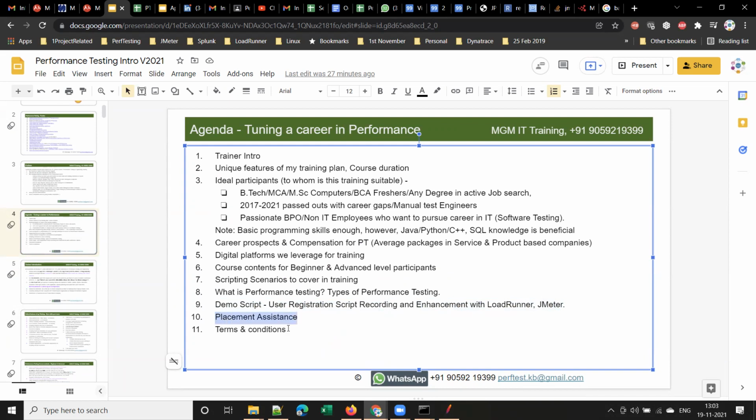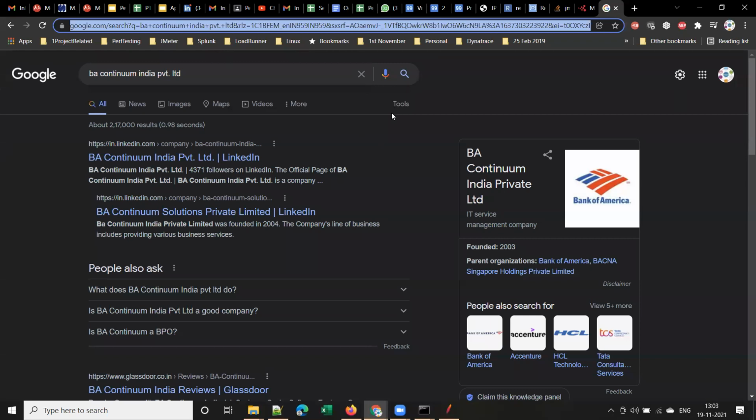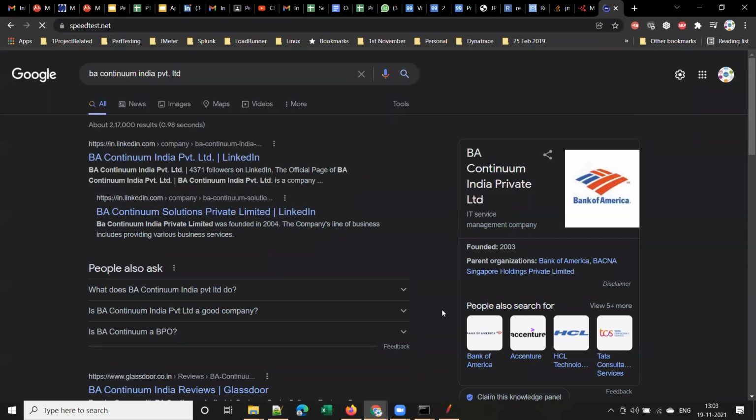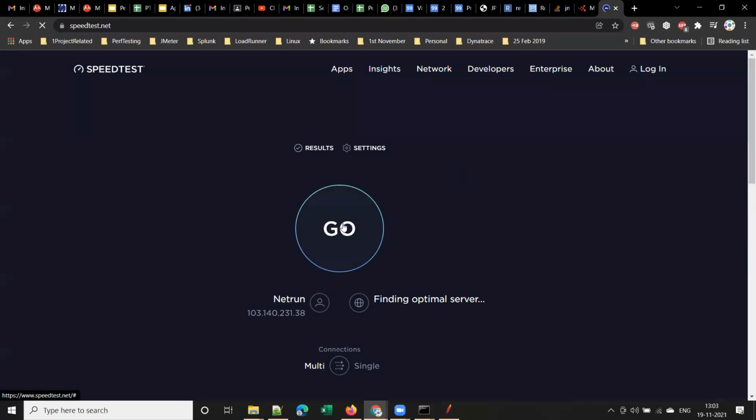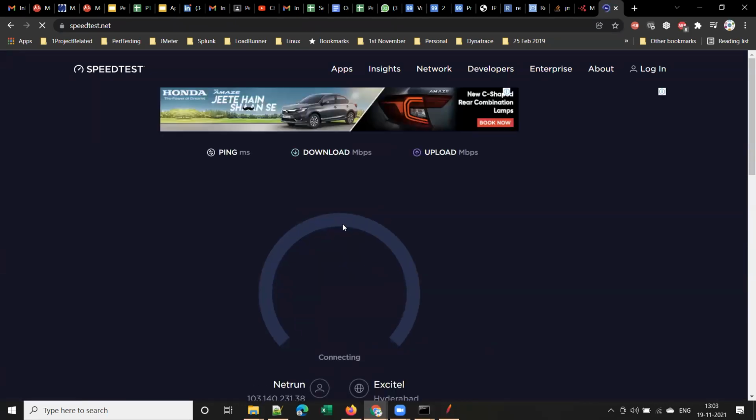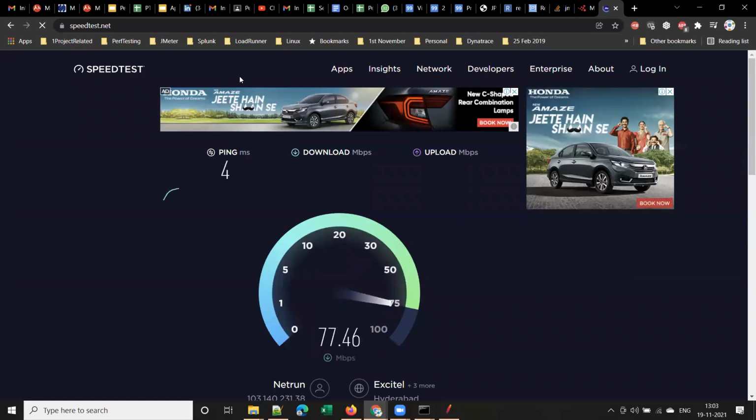In placement assistance, I already explained. And the terms and conditions are, you should have a laptop and a good internet connection, right? Please don't rely on your mobile data connection. Either you should have Wi-Fi or a dongle. Mobile data is not reliable, and check your internet connection quality with speedtest.net. Otherwise, if you are facing issues connecting, reconnecting and interrupting, it will be a problem for everyone. So please make sure that you have a good internet connection.